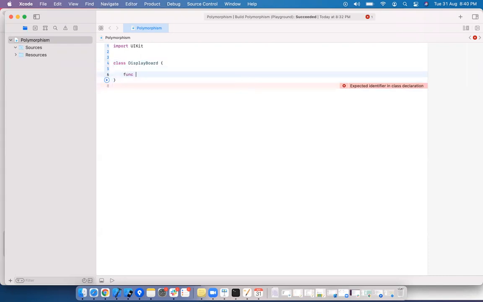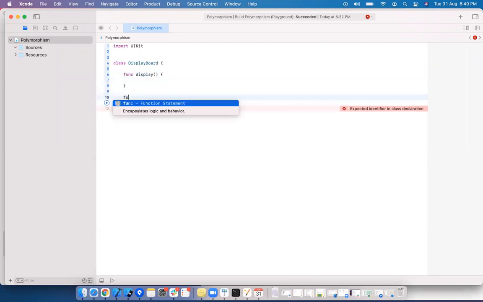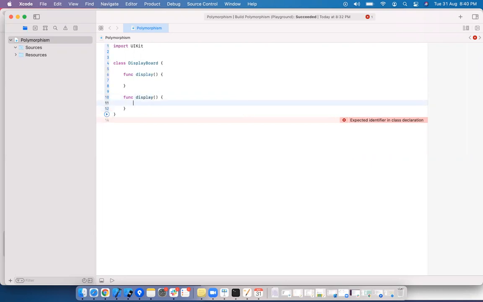I'm going to have a function display. I'm going to have another method display. Here I want to print display method 1 and display method 2.